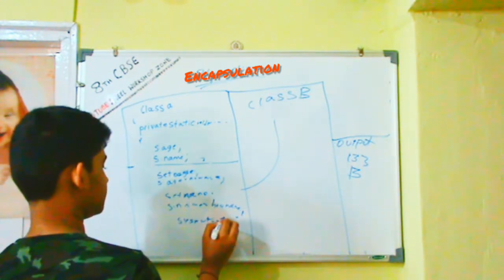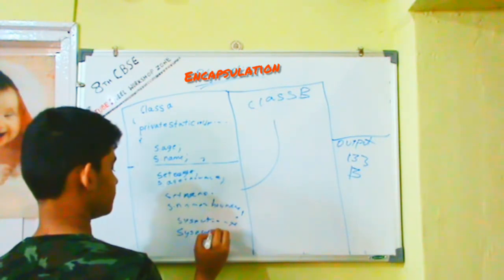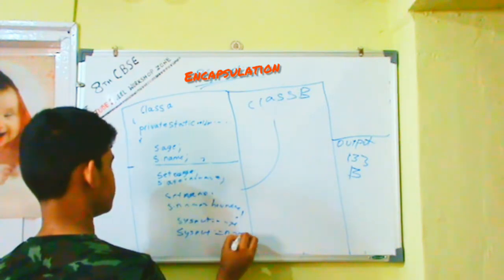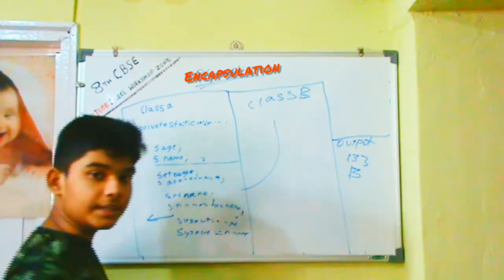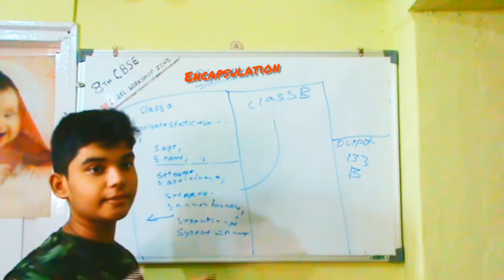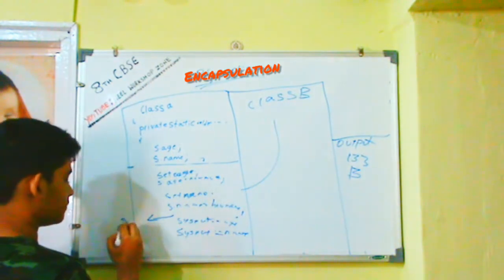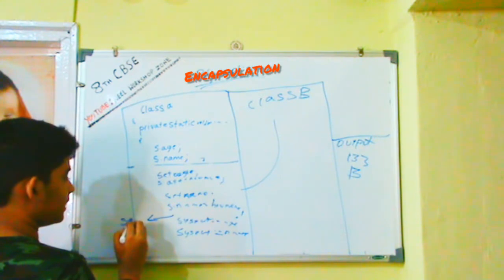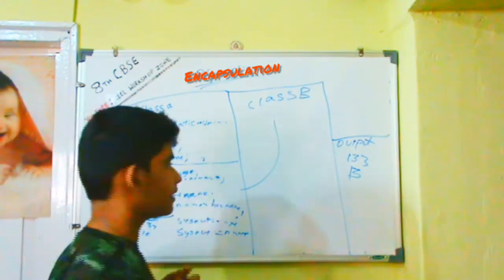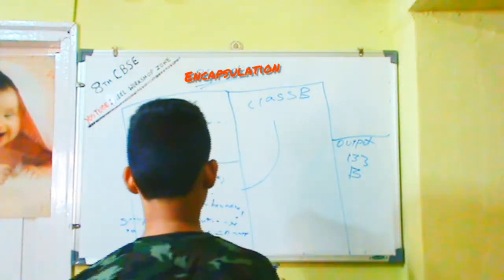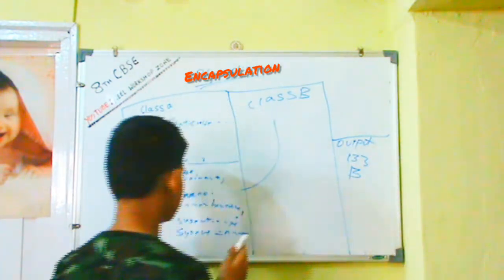system.out.print age, sys out name, and in the middle you have to write and specify the values of it, or it's going to print nothing. So let's write s dot name is equal to 133 and s dot age is equal to b, what we did before. So this is encapsulation as I said before.